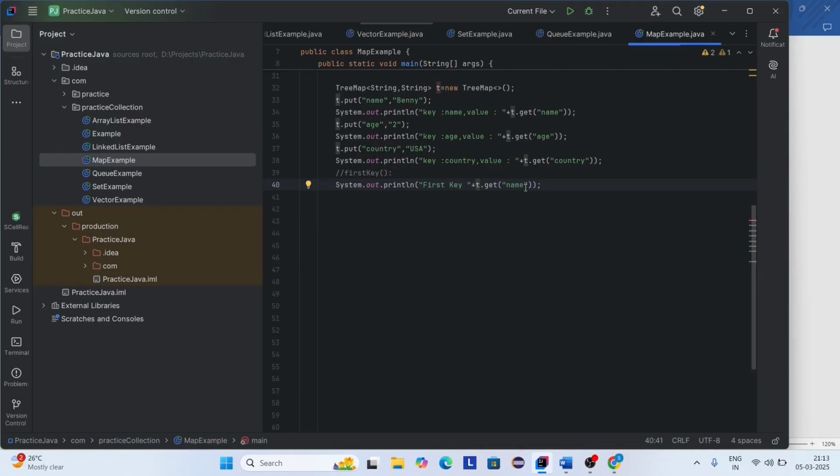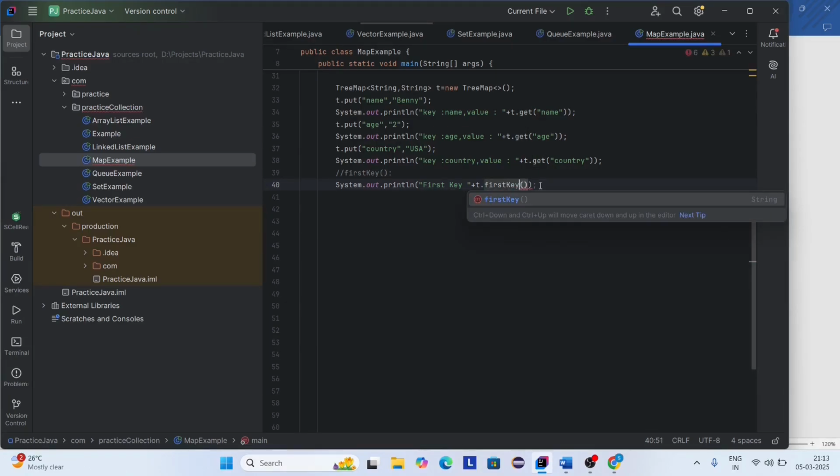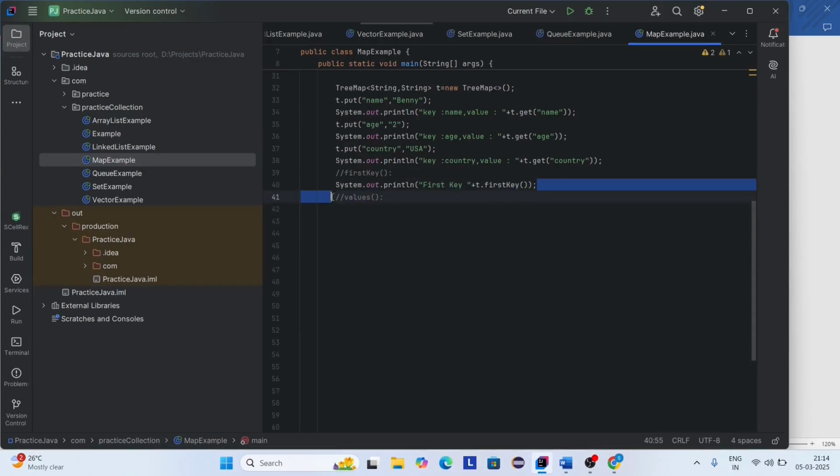So here I'm using a method as first key. Yes. And next method I'm using values. So this values method prints all the values. Now copy here, values.